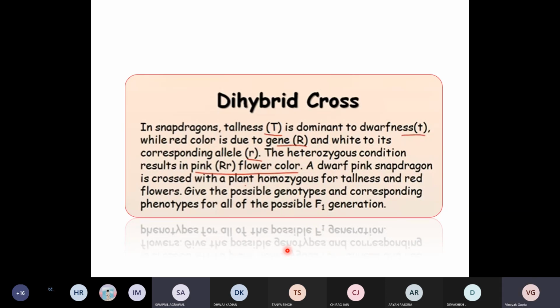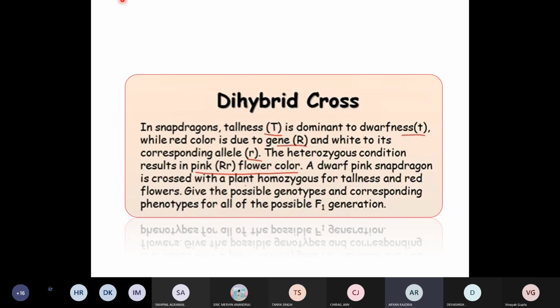Okay. Sir, I think there will always be tall and pink flowers. Okay. That would be the phenotype, and genotype would be capital T, small t, capital R, and then capital T, small t, capital R, small r. Those will be the possibilities. Okay. Let's go through this question carefully.